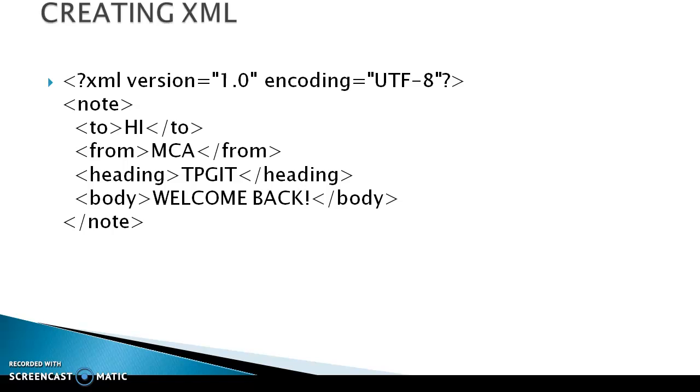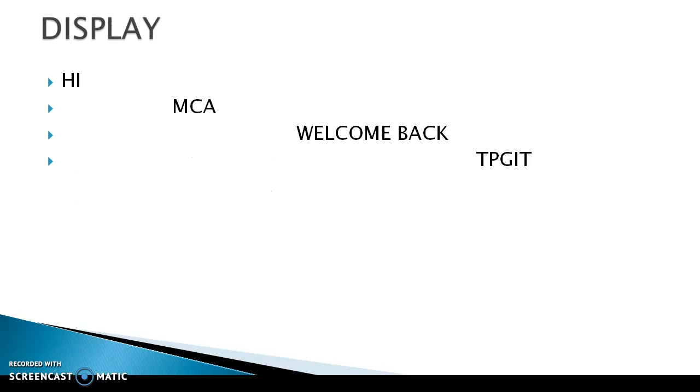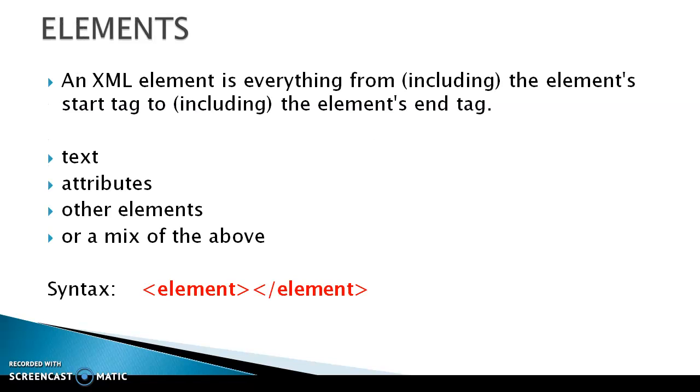That is a simple code. That is xml version equal to 1, encoding. That is the permanent one. Next one, note. Note, the TO is H1. TO is the tag. Next one is from, heading, body, note. This is a body tag like HTML. Now this is the code. The output will be defined like: hi MCA, welcome back TPJT. It will be displayed from the code.